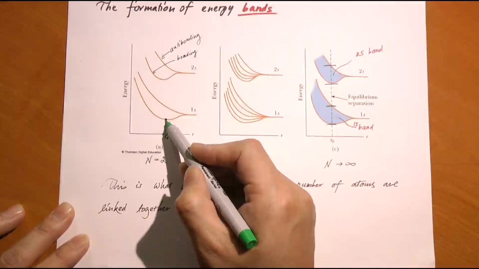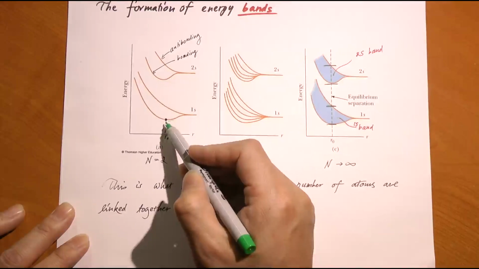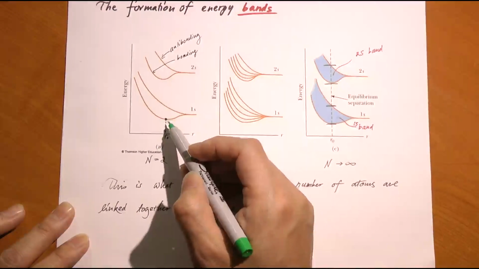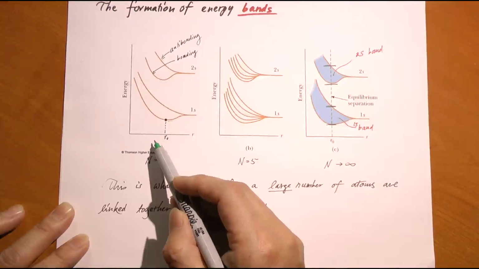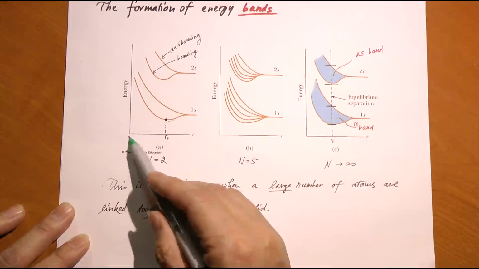This particular energy, which is the bottom of this curve, will now accommodate two electrons, one spin up, one spin down. So that is the energetically most favorable case. So case settled. They're going to form a stable H2 molecule with the nucleus-to-nucleus separation at R naught.